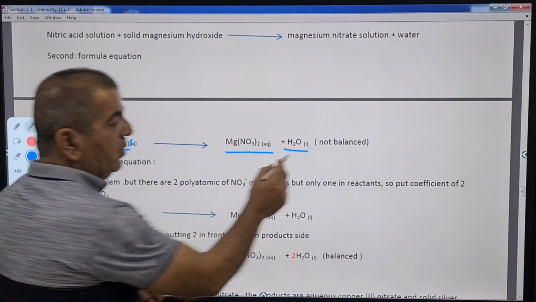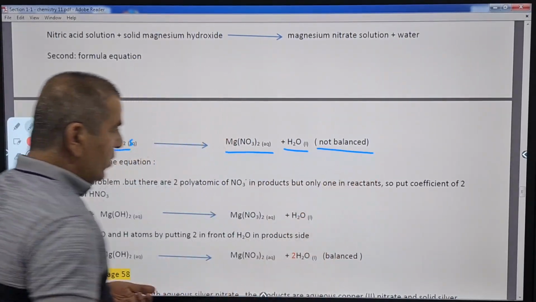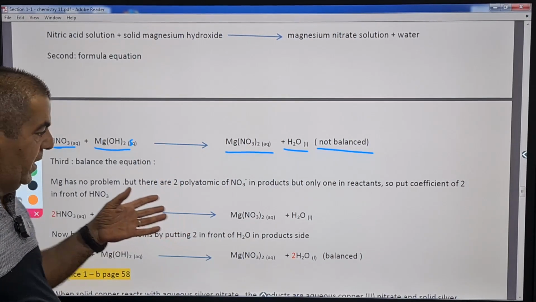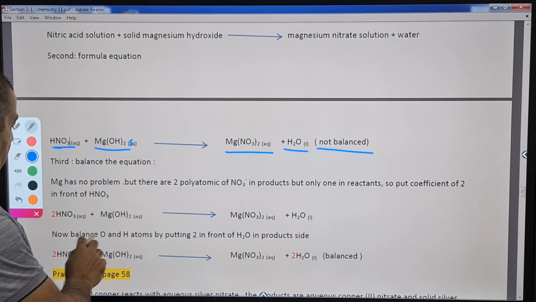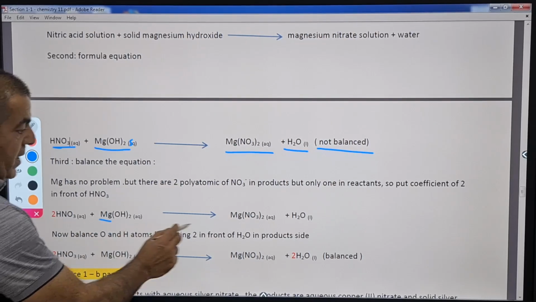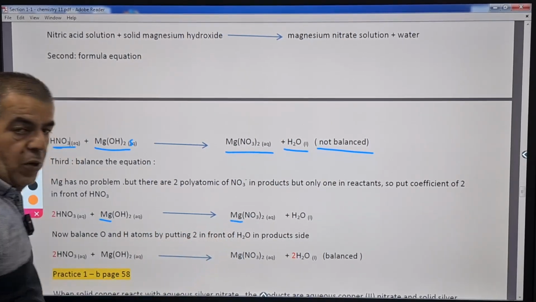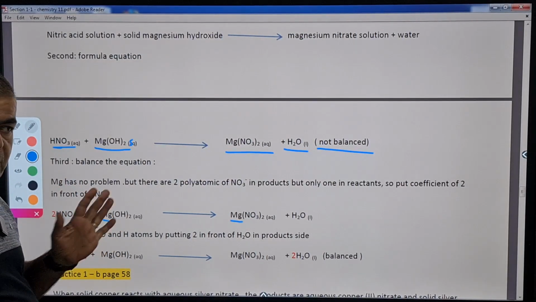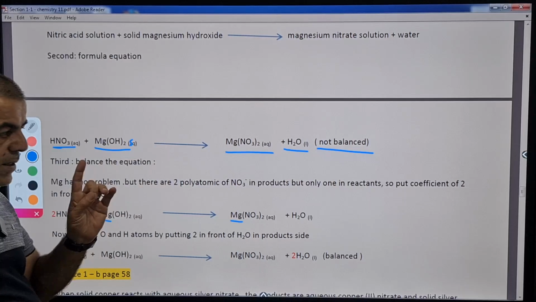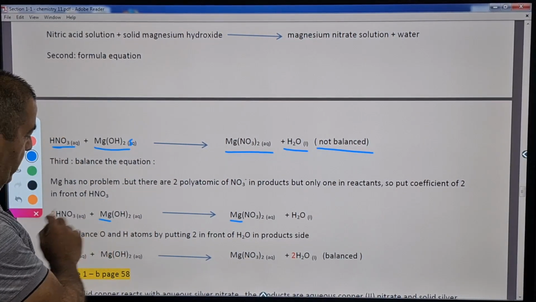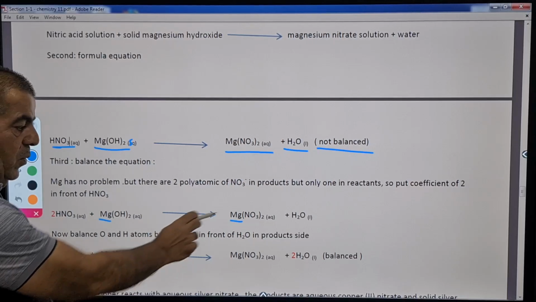Why? Because it is not balanced. So we're going to apply the rules that we just studied in order to balance this equation. First, what should we balance? Magnesium appears once on both sides, so we'll start with magnesium. Why? Because we start with atoms of elements that appear once on both sides. So magnesium has one atom here, one magnesium atom.